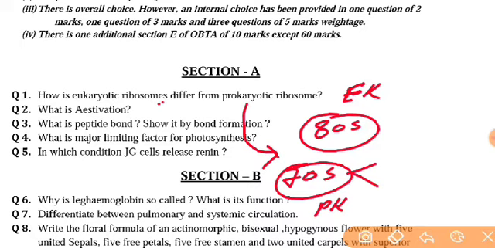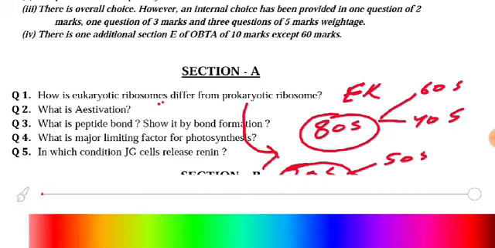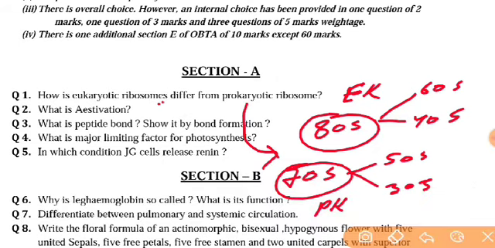In prokaryotic cells, the 70S ribosome is divided into 50S and 30S. In eukaryotic cells, the 80S ribosome is divided into 60S and 40S. That is very interesting. Most of you get confused regarding this fact.